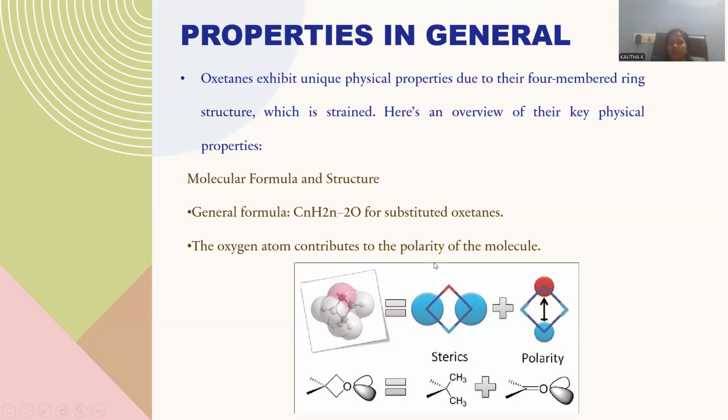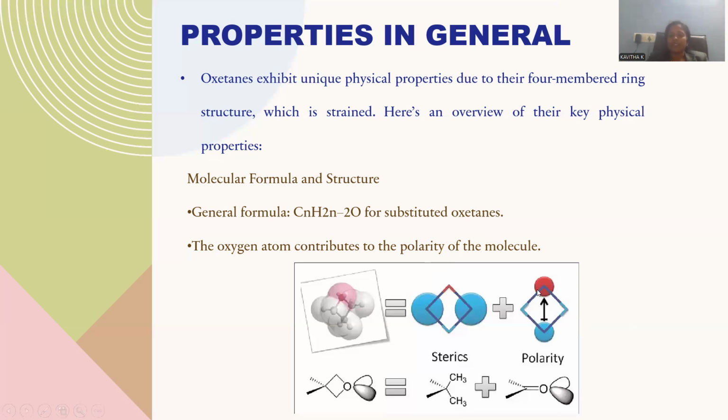The oxygen atom contributes to the polarity of this molecule. Whenever all the atoms existing within the ring system are carbons, there is no kind of bond deformity. But whenever the ring system is accompanied by a heteroatom, oxygen being more electronegative in nature, there is a tendency to drag the electron density towards the oxygen atom.